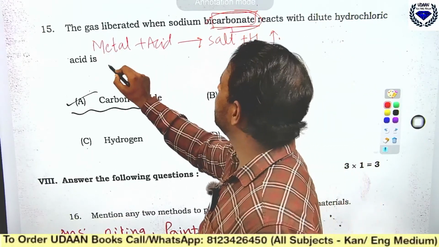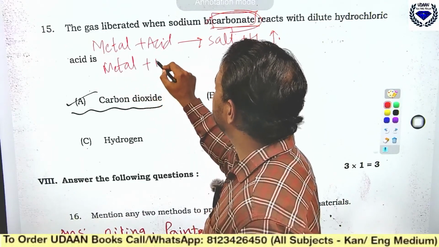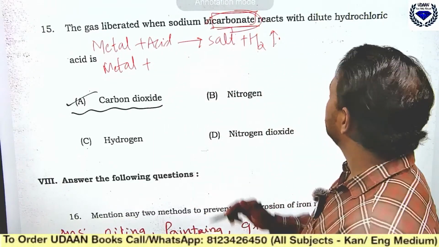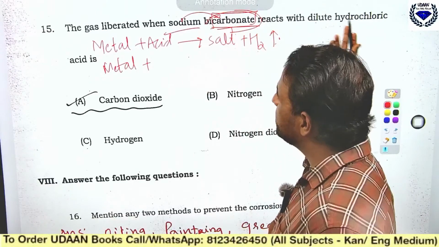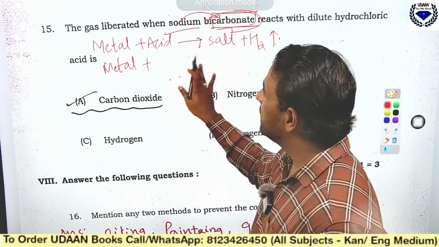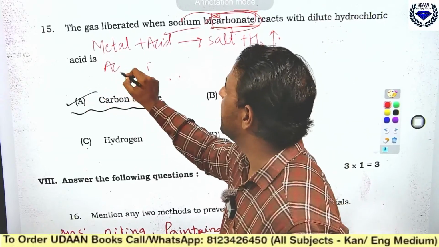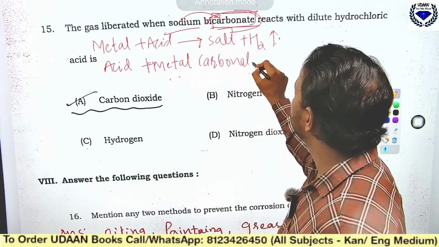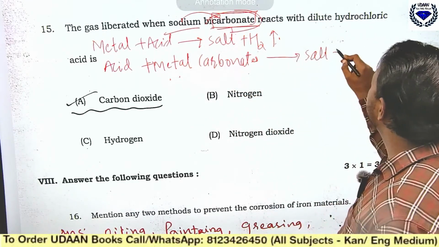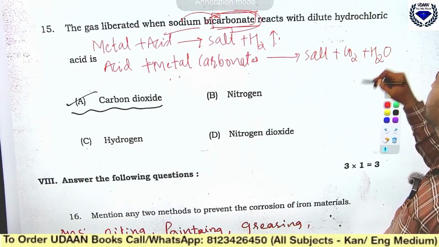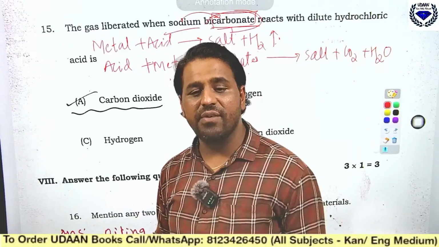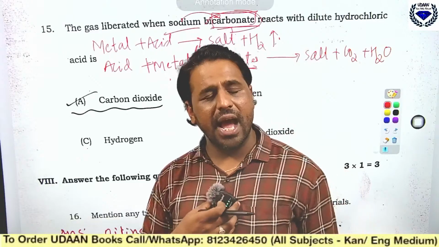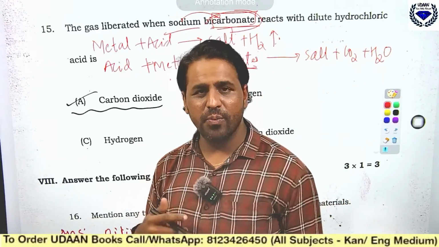But when acids react with metal carbonates or metal bicarbonates, we get salt plus carbon dioxide plus water. This is the answer. Remember, whenever acids react with any carbonate, be it carbonate or bicarbonate, they give carbon dioxide gas. I hope you people got it.